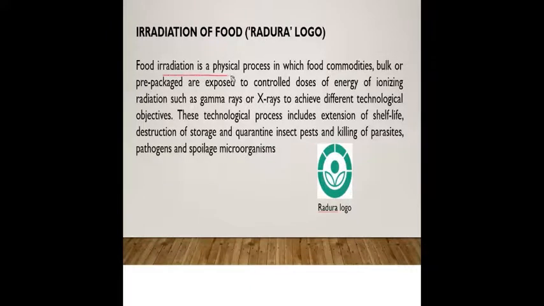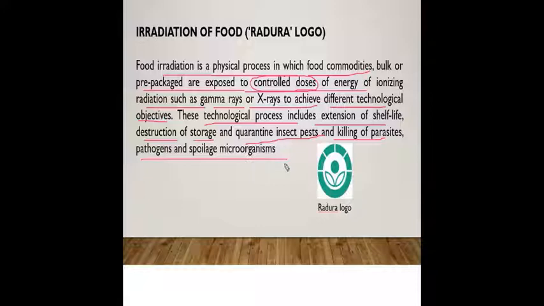Food irradiation is a physical process in which food commodities, bulk or pre-packaged, are exposed to controlled doses of energy. This word is important: controlled doses. The energy is ionizing radiation such as gamma rays or X-rays, used to achieve different technological objectives. These objectives include extension of shelf life, destruction of storage and quarantine insect pests, and killing of parasites, pathogens, and spoilage organisms.